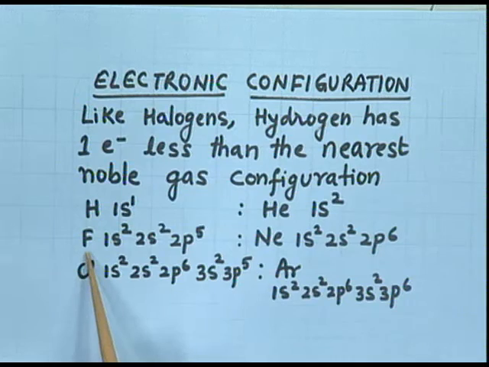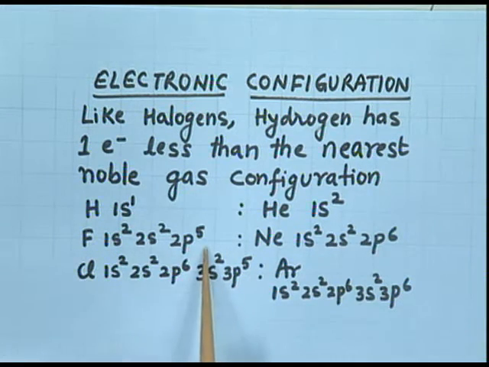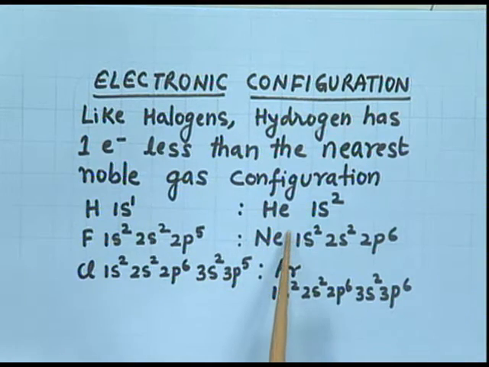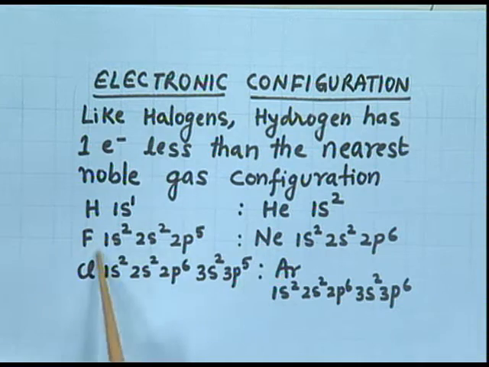Fluorine, the halogen, its electronic configuration is 1s2, 2s2, 2p5. Its nearest noble gas is neon. Its electronic configuration is 1s2, 2s2, 2p6. Now, again you can compare fluorine and neon. Fluorine is just one electron less than neon. Similarly, chlorine and argon. Chlorine is also one electron less than argon, the nearest noble gas.